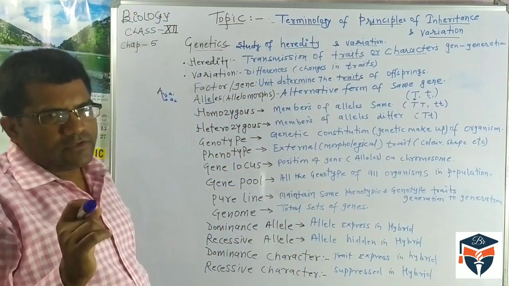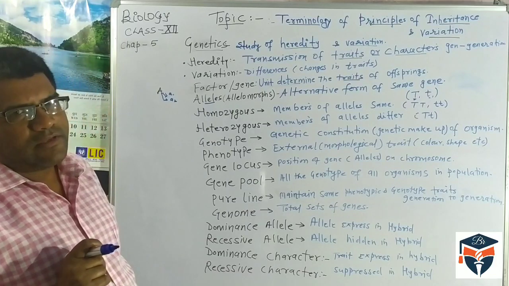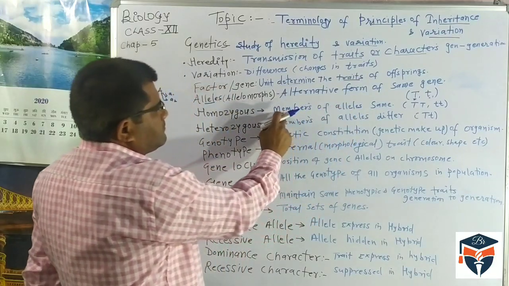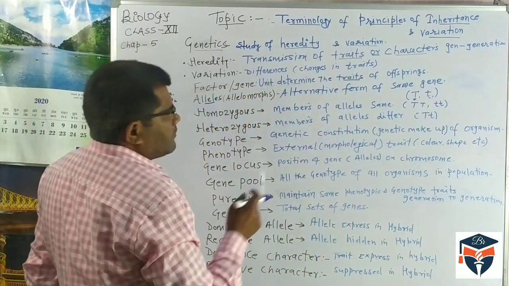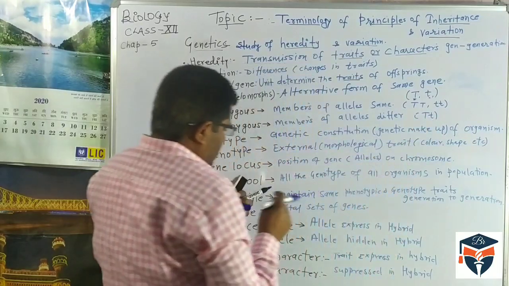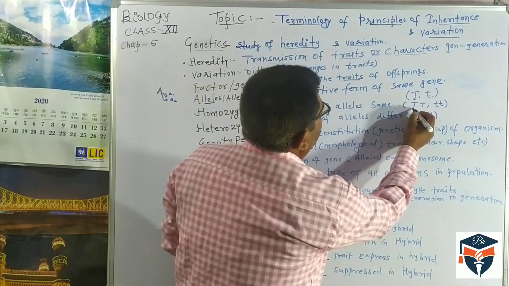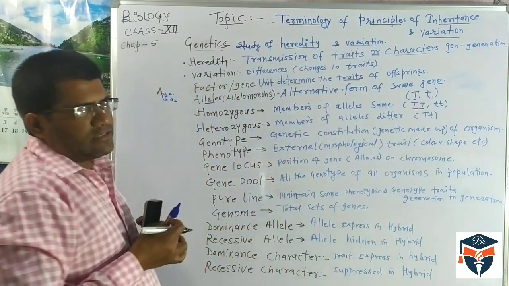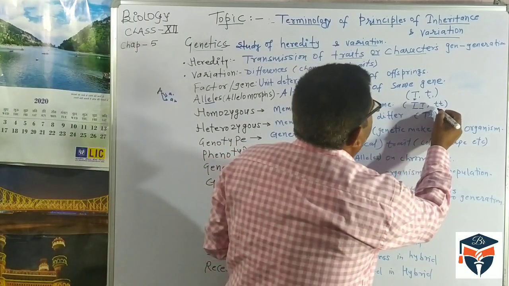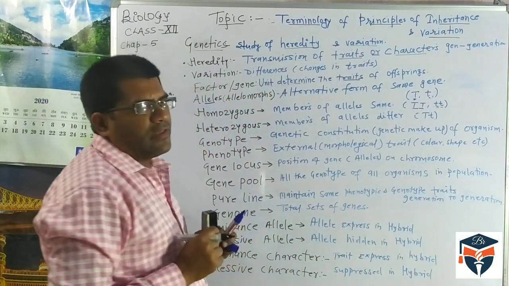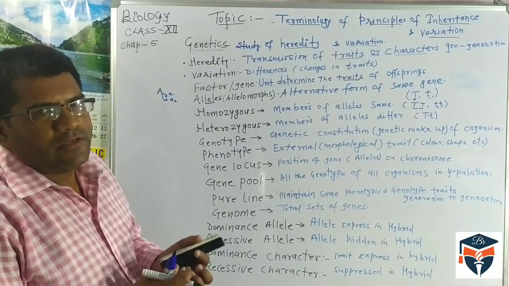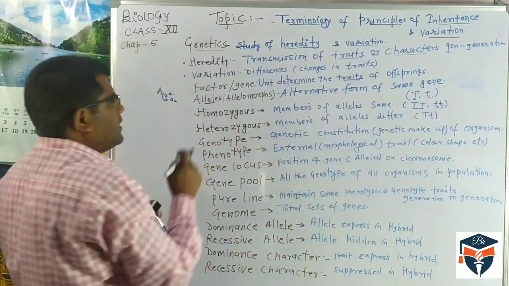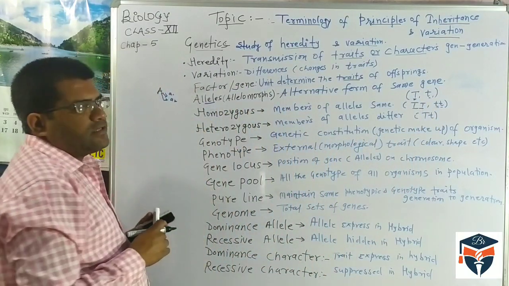Capital T indicates one allele and small t indicates another allele. If the members of an allele pair are the same, for example capital T and capital T, both alleles are the same. Or you can see small t and small t; there also both alleles are the same. So if both alleles in an organism are the same, it is called the homozygous condition.